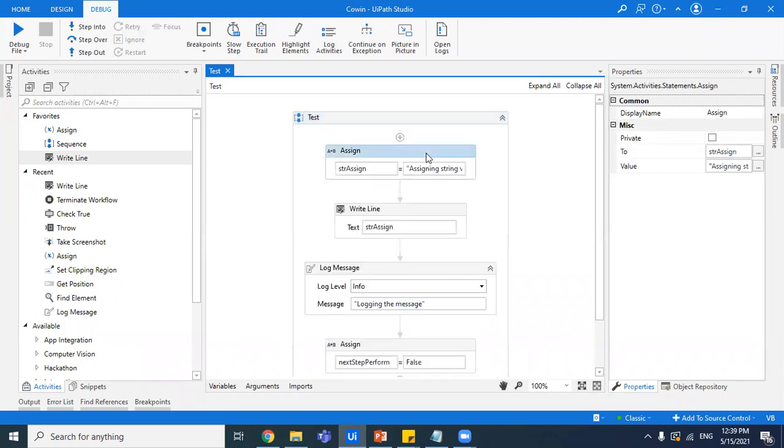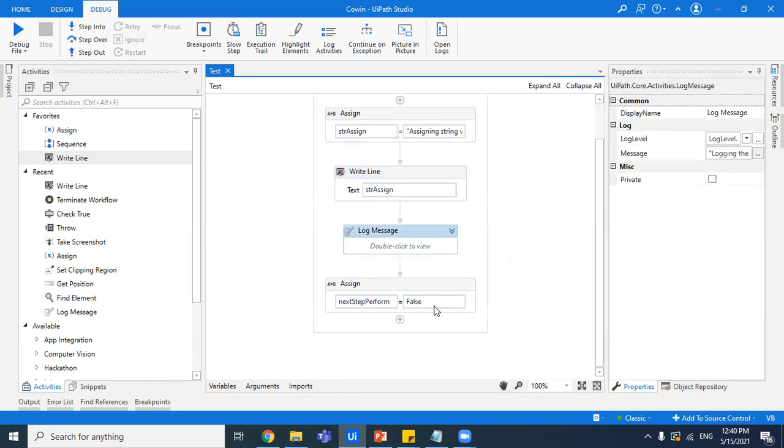So these are just a few activities that I've dragged. It obviously makes no sense, but just to showcase, it could be any number of activities, any number of invoked workflows, anything. It's just assigning a string value, then a write line, then a log message, and then assigning a Boolean value. So what we can do is check the value of this Boolean variable. If it's true, we keep on proceeding further. If it's false, we're gonna terminate it.